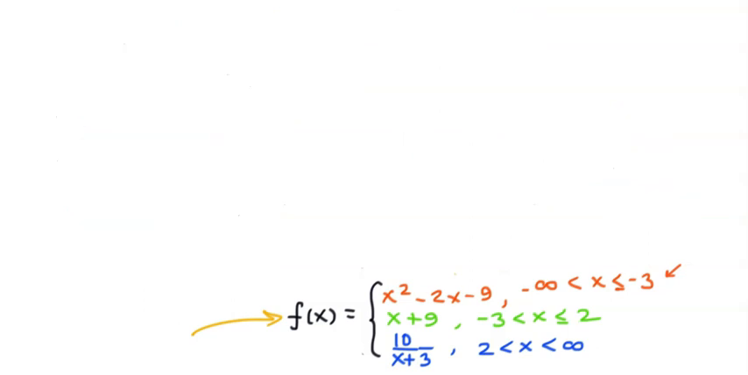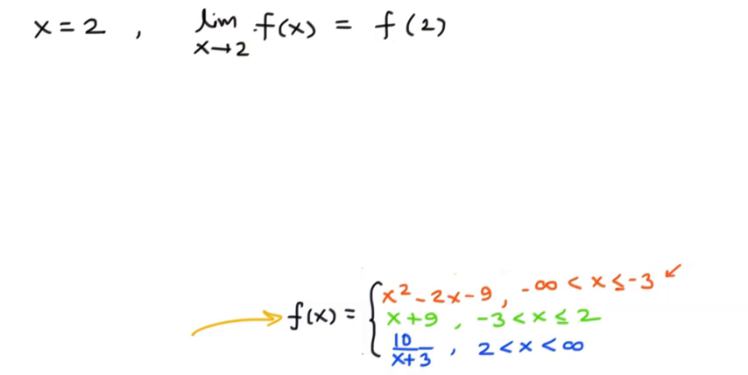Now let us check whether the function is continuous at x is equal to 2. We have to check whether the limit of the function as x tends to 2 is equal to f of 2. Let us first calculate f of 2. At x is equal to 2, we have the f of x value as 9 plus 2, which is 11. And so let's see whether the limit of f of x as x tends to 2 is 11.